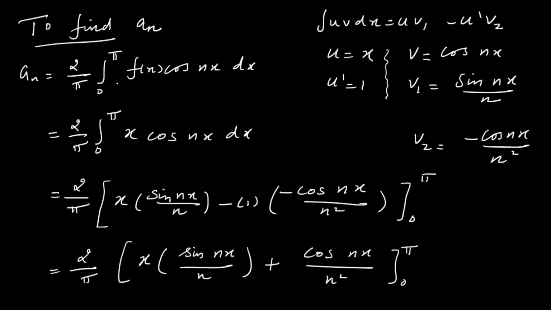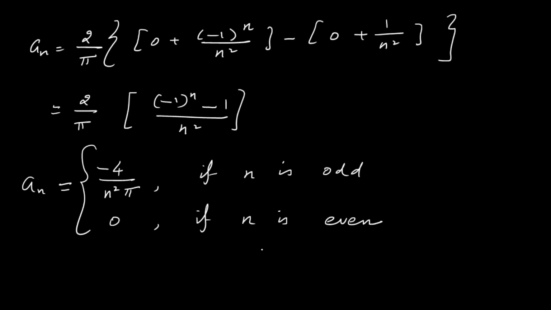For that, make use of this formula, replace f of x by x. This is of the form integral u v dx. So substituting the formula u v1 minus u dash v2, that's alone. So substituting the limits and simplifying, you get the value of an.